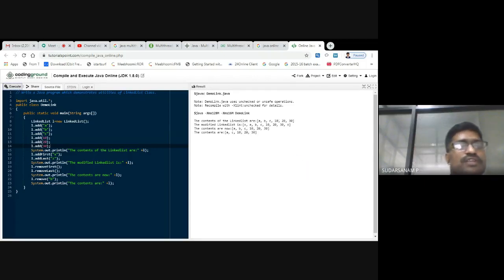See, A, B, C first three are characters. Next I have added integers also, 10, 20, 30. So next I am adding X at the start, Z at the last. So everything is possible here. If it is using C, C++, it is not possible there.